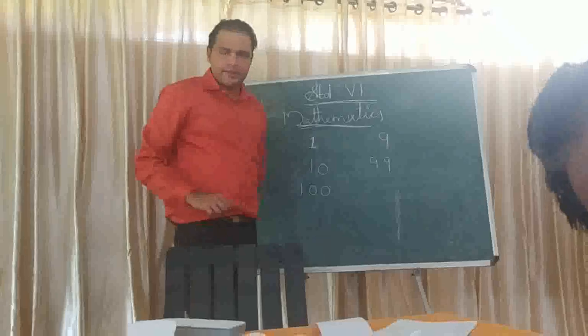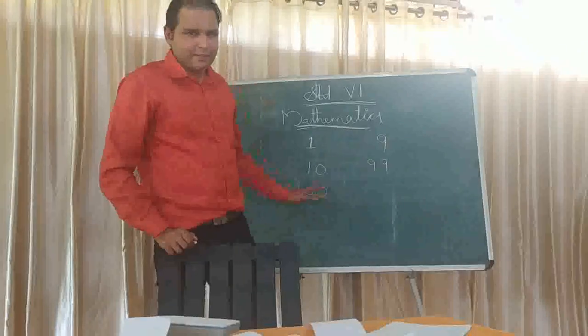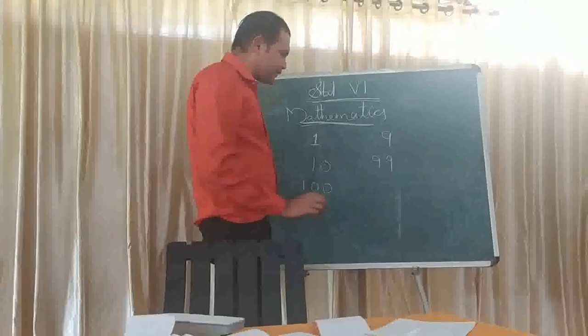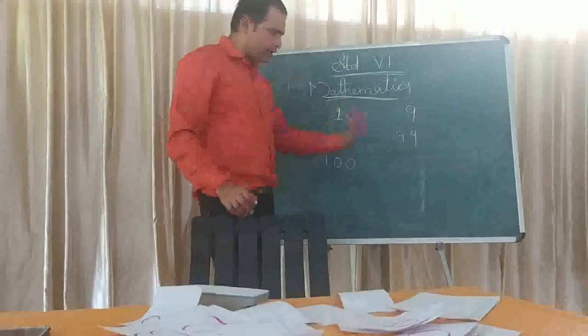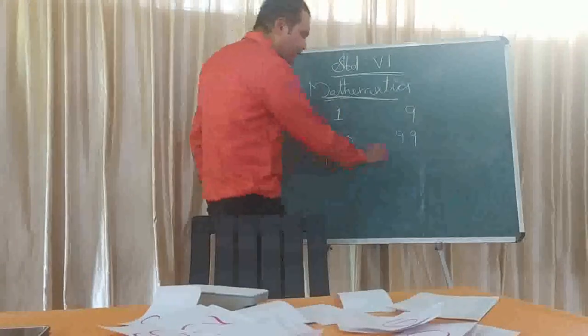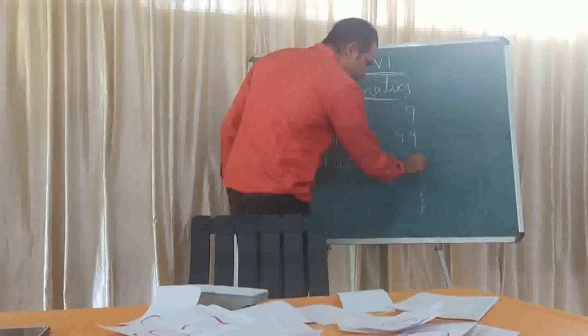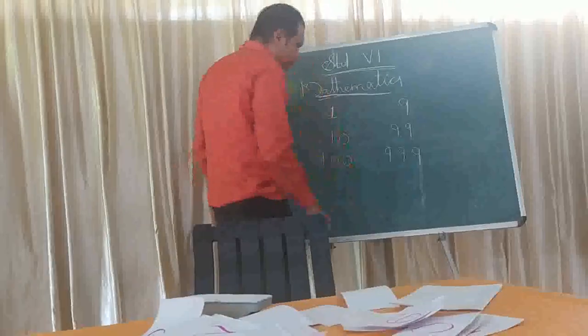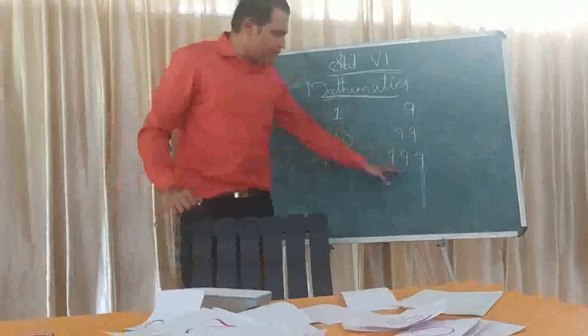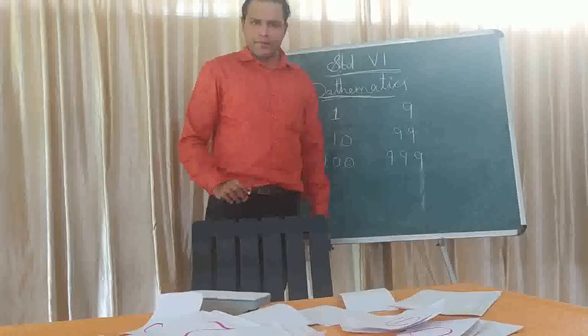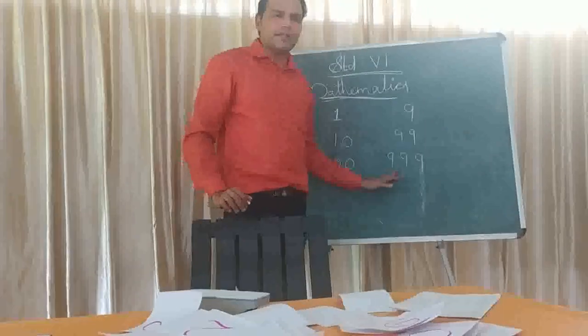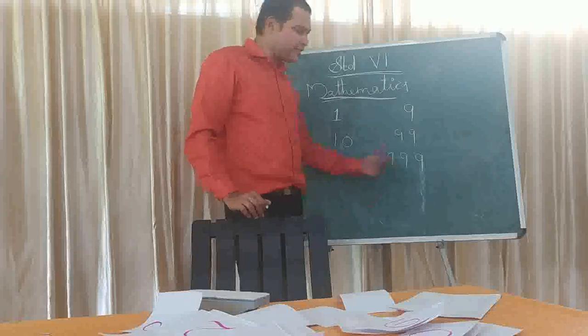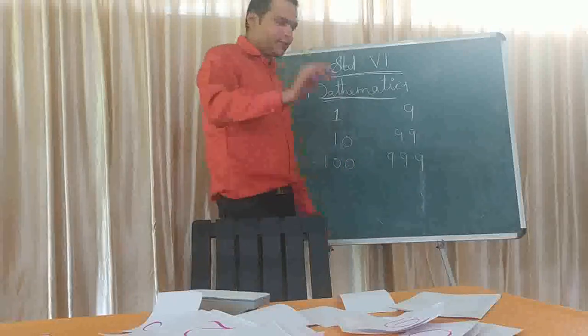How many digits does 100 have? 3 digits. Okay. And I told you the largest three-digit number is 999. Okay. So we have learned about three-digit numbers. Then after 999, which number comes? The next number. Yes, what is that?